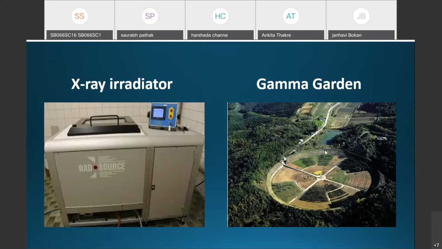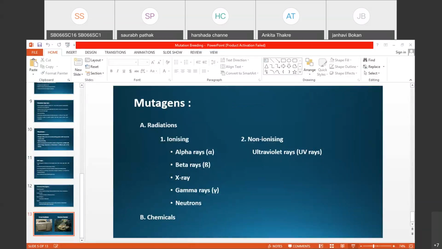The garden is well protected by a wall of bricks to protect animals and people from the radiations. That is the specially designed gamma garden. That is all about the different types of mutagens used in the mutation breeding technique.